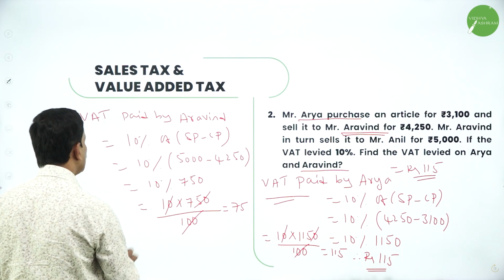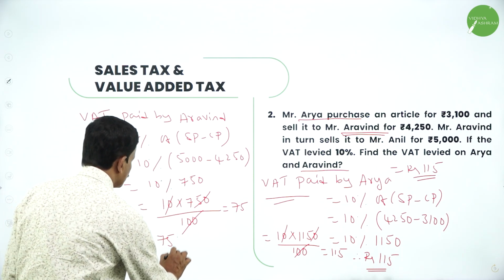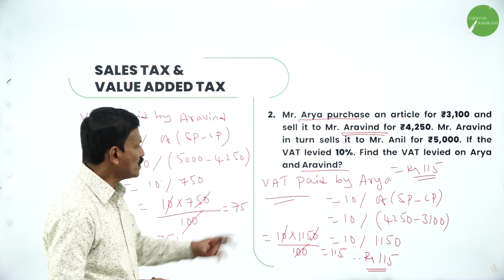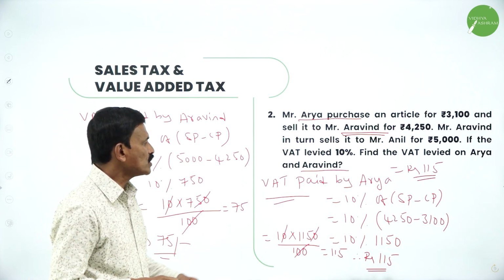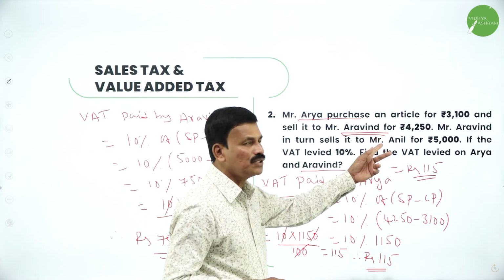So therefore VAT paid by Arvind is equal to rupees 75. This is how we are going to solve this type of problem. First find out the VAT paid by Arya. Arya, that is nothing but 10% of the difference between these two.